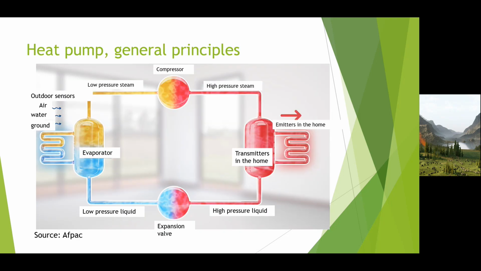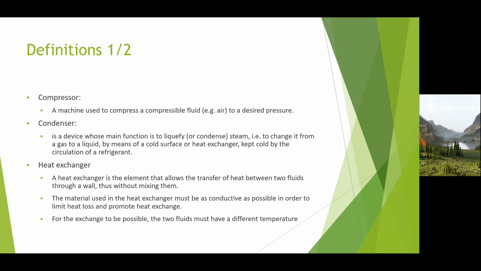Heat pump general principle. Here we see a general summary diagram from AFPAC, the French Heat Pump Association. Definitions.